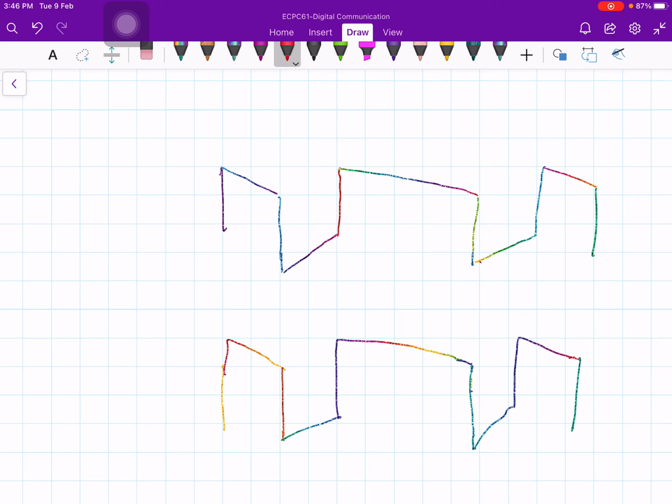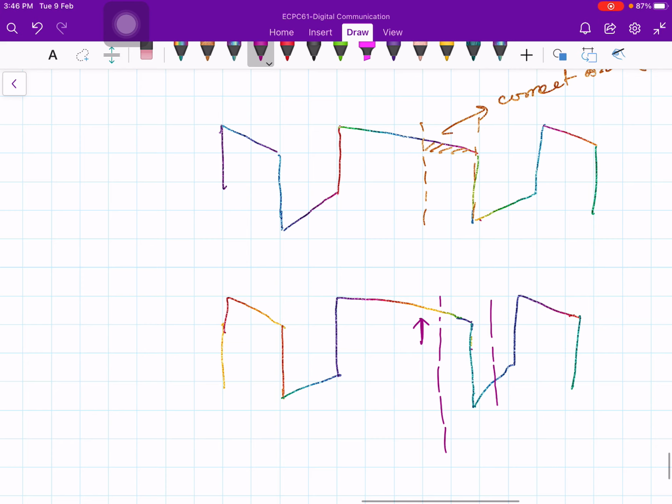Now if the synchronizer synchronizes properly, this is my positive area. So this is the correct area. In case the synchronizer loses the synchronizing information, then instead of starting at this point, it starts from here to here. Now what happens in this region? This is the positive area and this one is negative area, right? So in this case we are not even looking at the correct bit interval. Okay, so this is my correct bit interval.